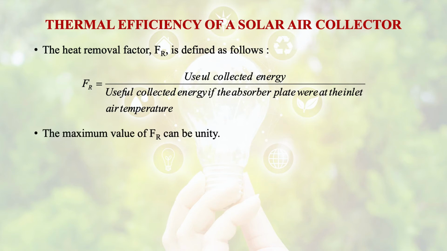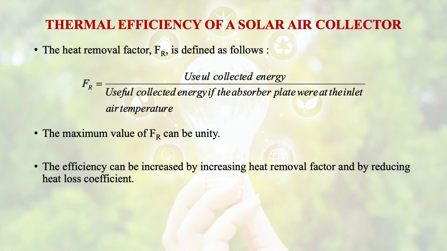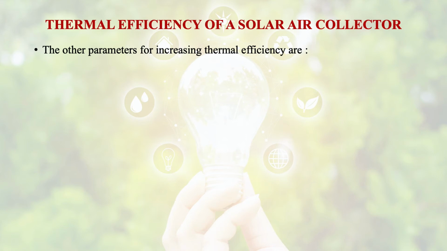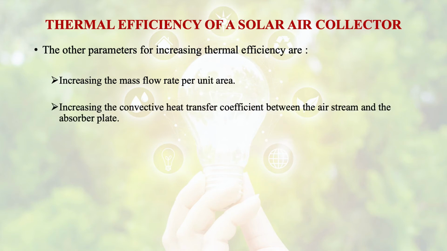The maximum value of the heat removal factor can be 1, that is unity, and the efficiency can be increased by increasing the heat removal factor and by reducing the heat loss coefficient. The other parameters for increasing the thermal efficiency are increasing the mass flow per unit area and increasing the convective heat transfer coefficient between the air stream and the absorber plate.